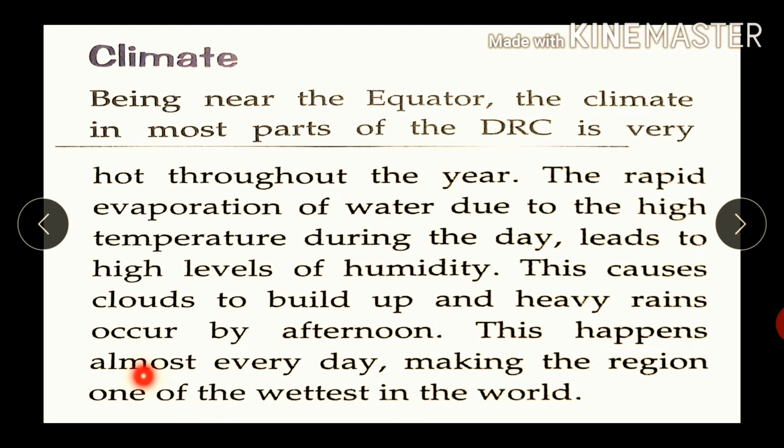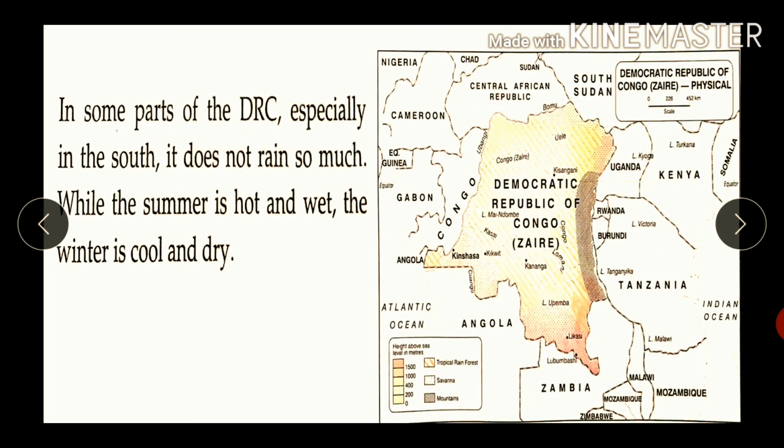This happens almost every day, making the region one of the wettest in the world. In some parts of the DRC, especially in the south, it does not rain so much, while the summer is hot and wet and the winter is cool and dry.